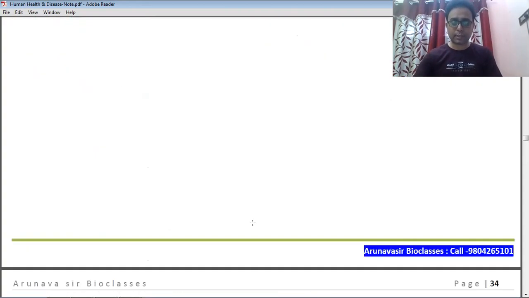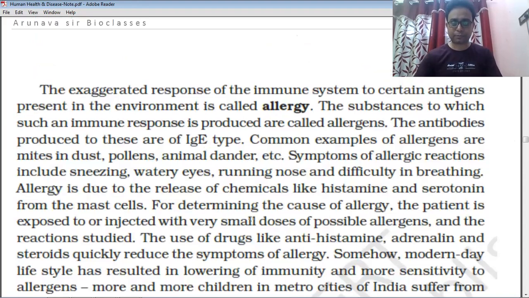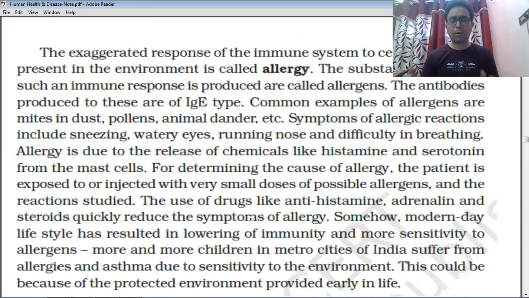And next we discuss that. What is the allergy? Allergy is an exaggerated response of the immune system. You know that different types of responses happen in our immune system, but allergy is one of them. In this particular type, certain antigens present in our environment are reacted on by our immune system.